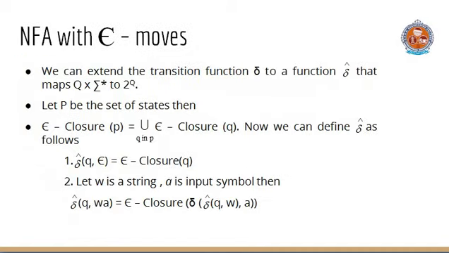Now we extend the transition function delta to a function delta cap that maps Q cross sigma star to 2 power Q. Let P be any set of states, then epsilon closure of P equals the union of epsilon closure of Q such that Q is in P. Now we can define delta cap as follows. Delta cap of Q, epsilon equals epsilon closure of Q. Let W be a string and A an input symbol, then delta cap of Q, WA equals epsilon closure of delta cap of Q, W comma A. In this way we can define the delta cap function.